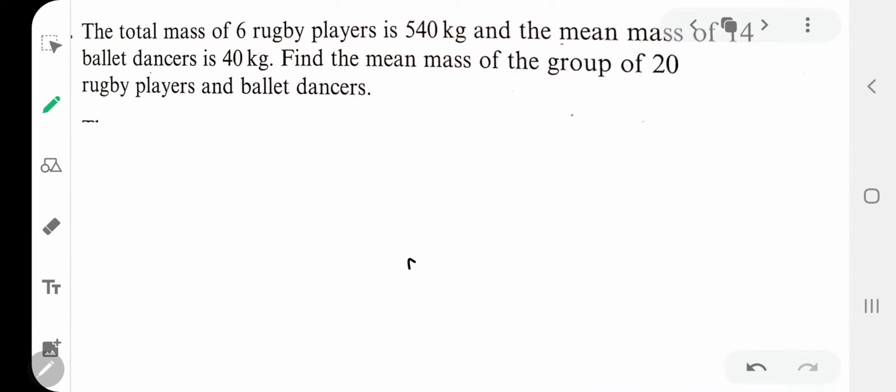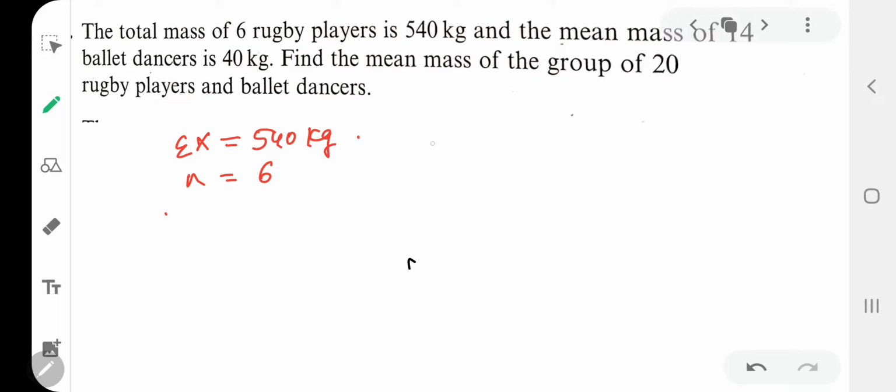Similar problem you have: total mass of 6 rugby players is 540 kg. So total mass, summation of x, is given to you, 540 kg. Number of observations is 6 this time. So mean will be, okay, this is given.